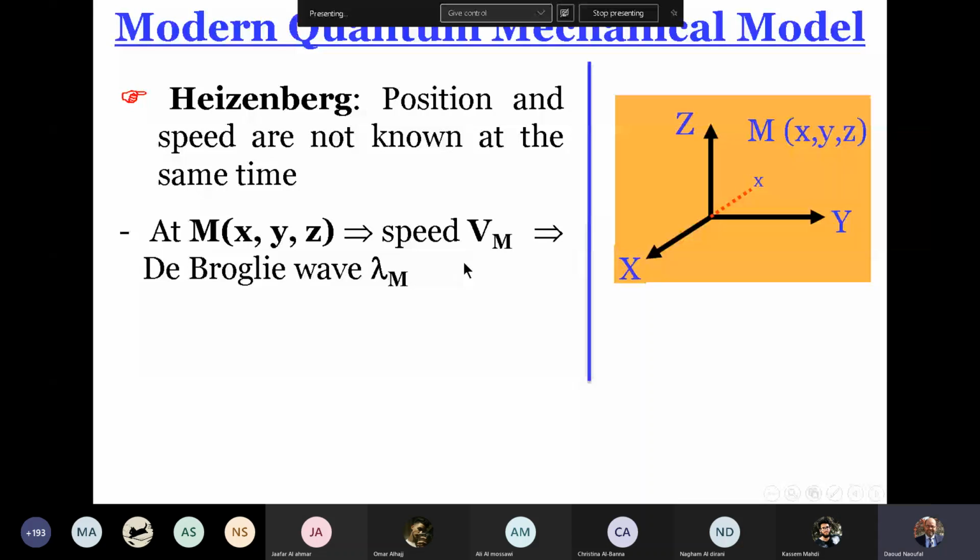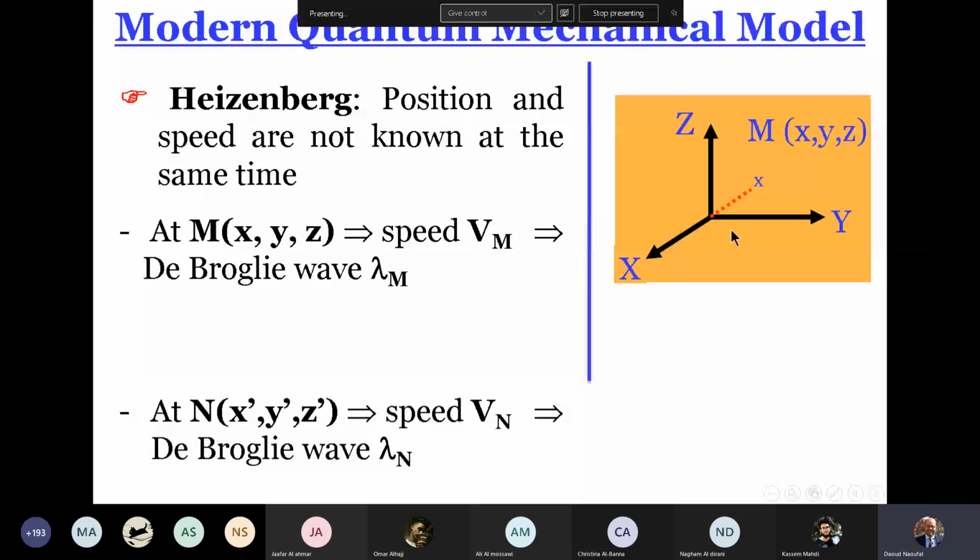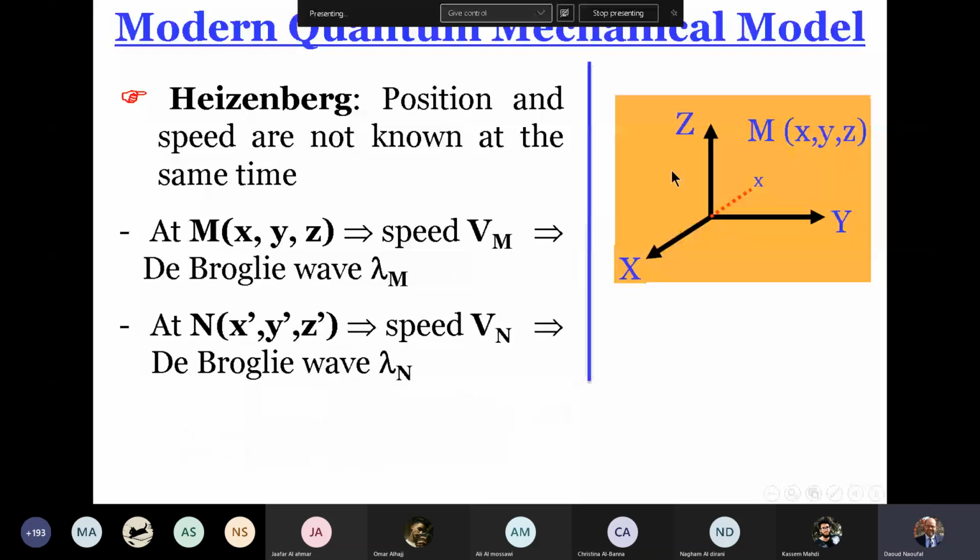Suppose the electron will pass to another point N of different coordinates x prime, y prime, z prime. So this electron is not attracted at position N in the same way as at position M. So the electron has another speed, I call it Vn, and the motion of the electron in this case is a wave, and lambda of the wave at this point is equal to h over m times Vn.